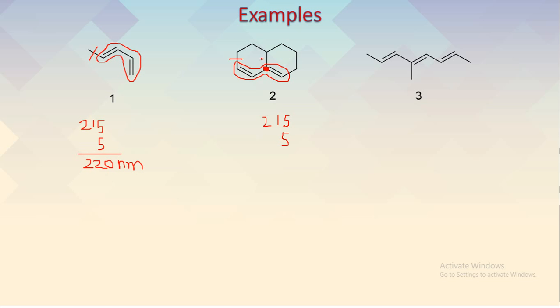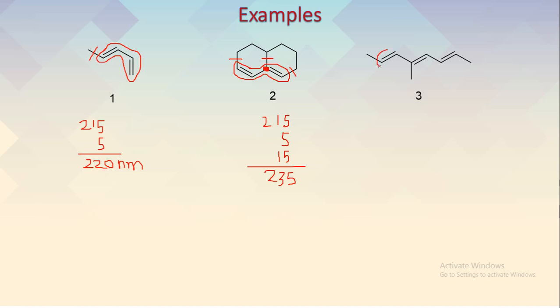Then find out the ring residues: 1 for this conjugation, then here, and another one. So 3 ring residues, 5 multiplied by 3 is 15. So the total value will be 235 nanometer. The predicted lambda max is 235 nanometer.